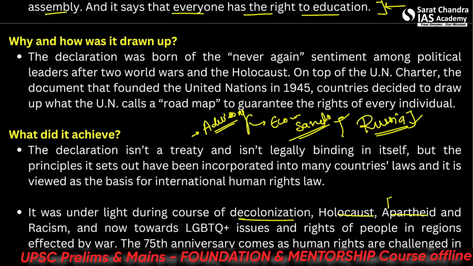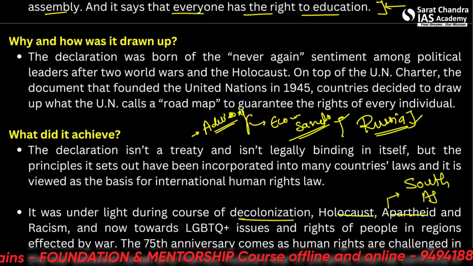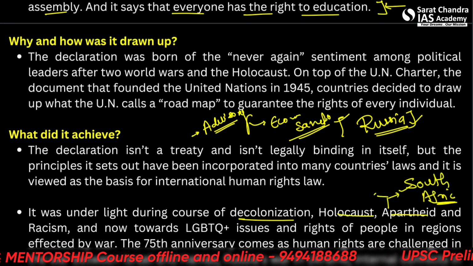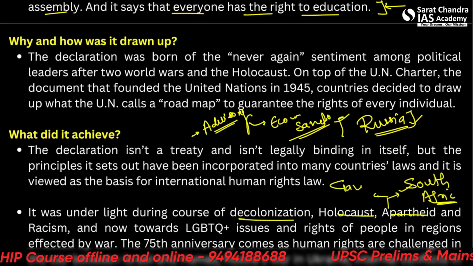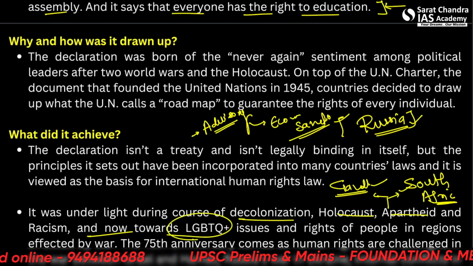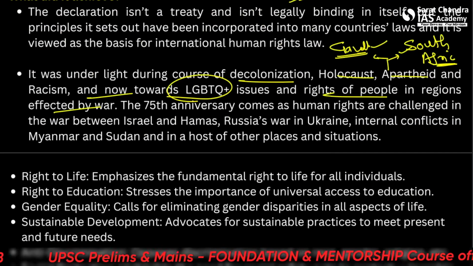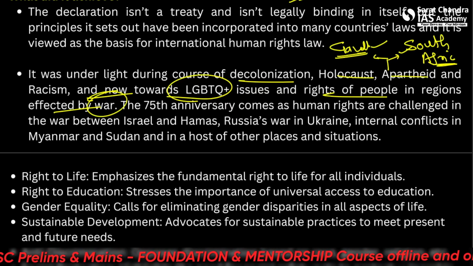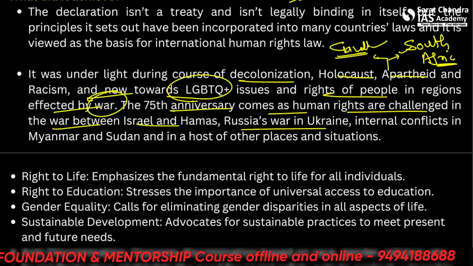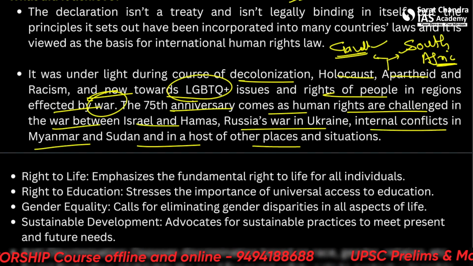Apartheid was in South Africa. You all have read about this when you read Mahatma Gandhi's story, Gandhi in Africa. And now towards LGBTQ issues and rights of people in regions affected by the war. So there are large regions affected by the war. The 75th anniversary comes as human rights are challenged in the war between Israel and Hamas, Russia's war in Ukraine, internal conflicts in Myanmar and Sudan, and a host of other places and situations.